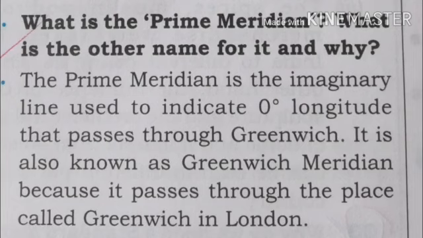Next, question number 5. What is the prime meridian? What is the other name for it and why? The prime meridian is the imaginary line used to indicate 0 degree longitude that passes through Greenwich. It is also known as the Greenwich Meridian because it passes through the place called Greenwich in London.